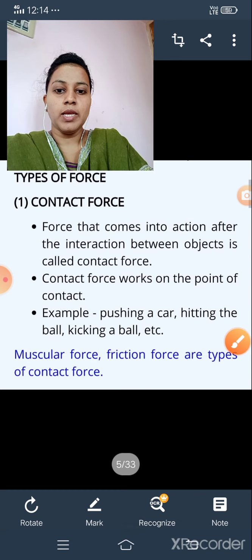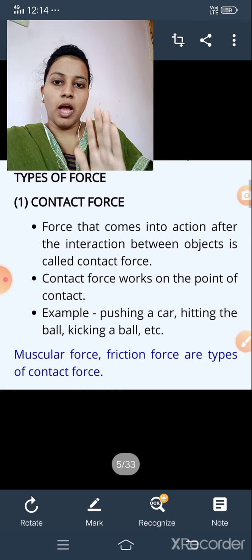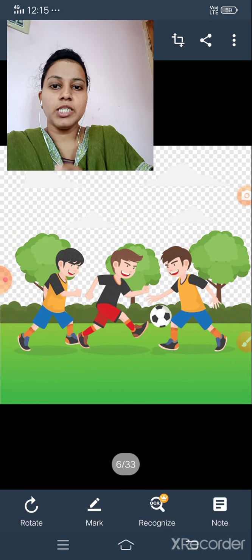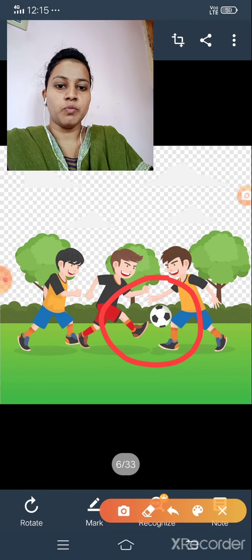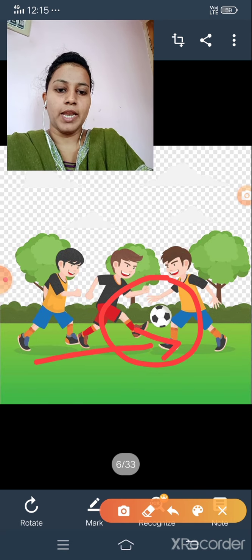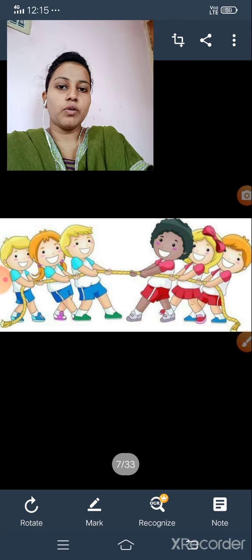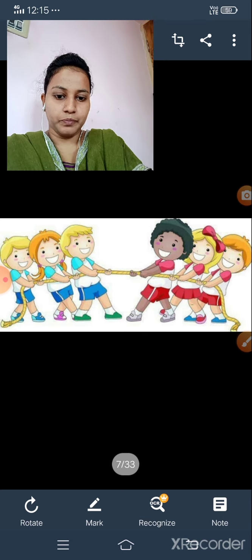For example, that is pulling a car. When you are pulling a car, of course you are in touch with the car. So next one is, that is hitting a ball. Hitting a ball is also an example for contact force because without touching we can't hit the ball. And next example, that is tug of war. In the tug of war, of course it is also an example for contact force. Without contact we can't play any game.